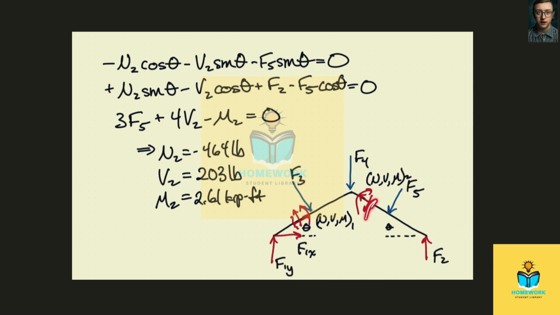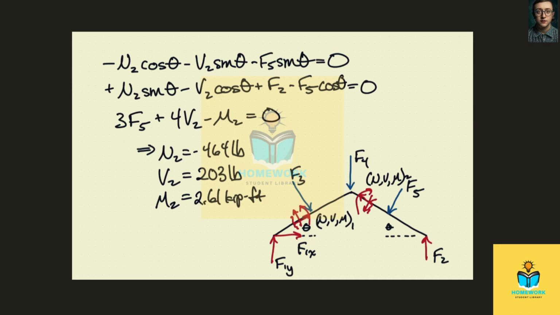Now we're looking at this point here, and we take a cut. We look at this region of the beam, and in that region, in the x direction, we have minus n2 cosine theta minus v2 sine theta plus f5 minus f5 sine theta equals 0.